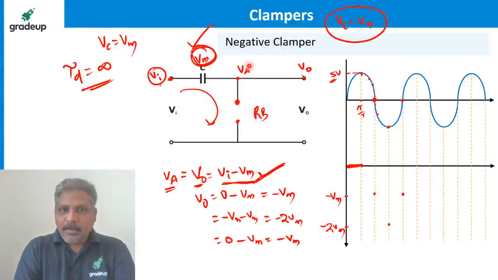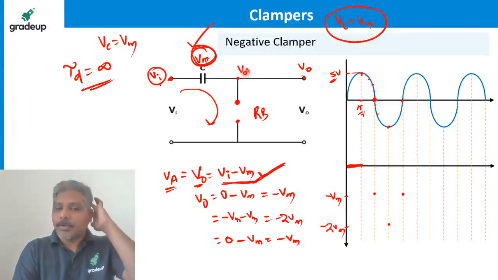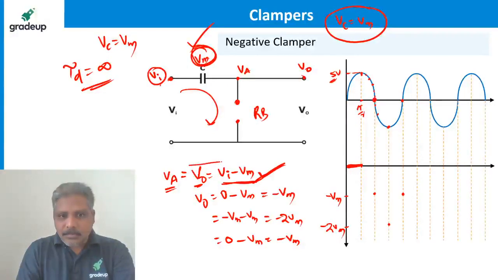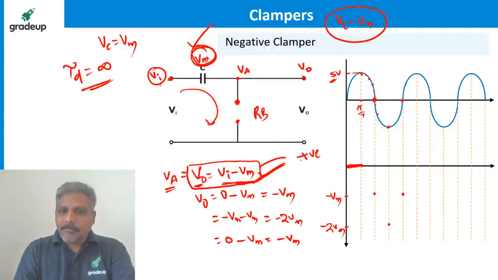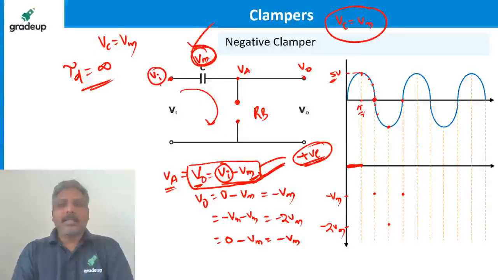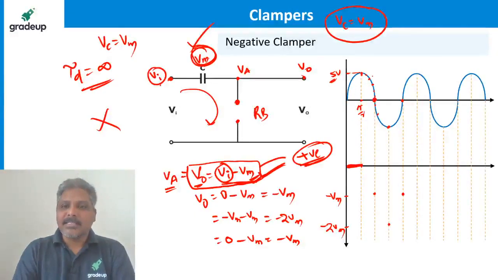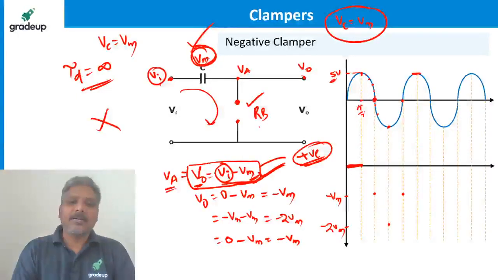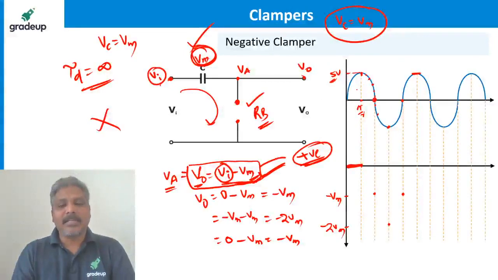If you want this diode to be forward biased, the anode should be positive, right? What is the anode now? The anode is this one. This is the anode voltage. If you want this voltage to be positive so that the diode is forward biased, it becomes positive only when the input voltage is greater than Vm. That never happens, because the input's highest value itself is Vm. Never is it possible. So the diode forever remains reverse biased only.